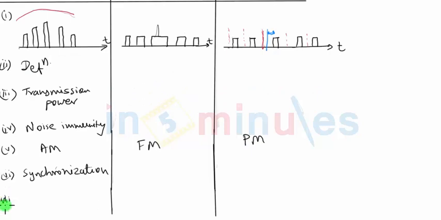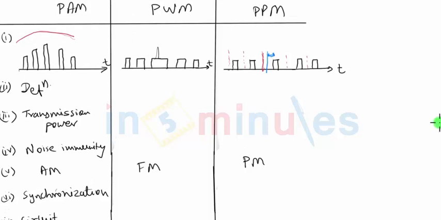The next point will be circuit complexity. In case of PAM, the circuit complexity is very less. PAM transmitter and receiver are very simple. We had discussed PAM transmitter is nothing but in the form of switches only. When we talk about transmitter, what we exactly mean is the modulator and demodulator circuits. Obviously, there will be some parts in the transmitter which will be common in all the communication systems. For example, power amplifier. We need to amplify signal in each transmitter and receiver, but the module that differs from one system to other system is mainly the modulator and demodulator.